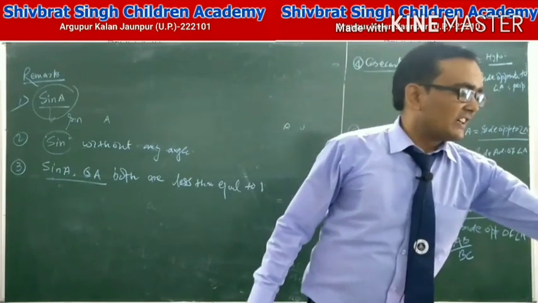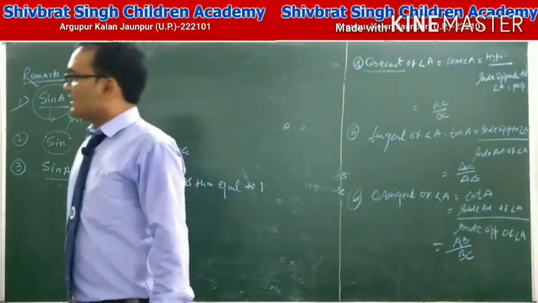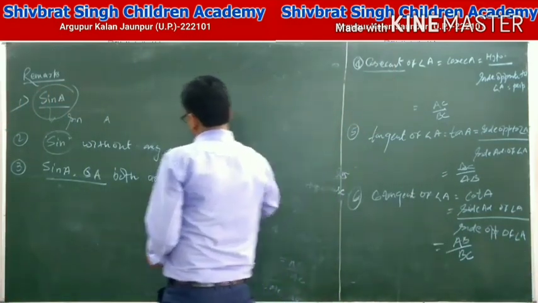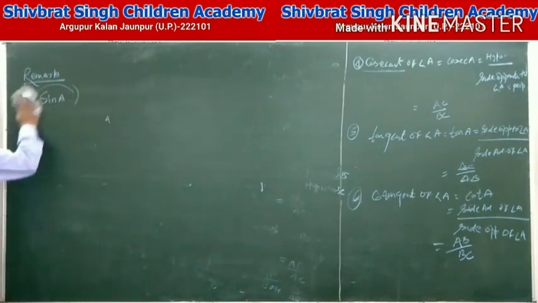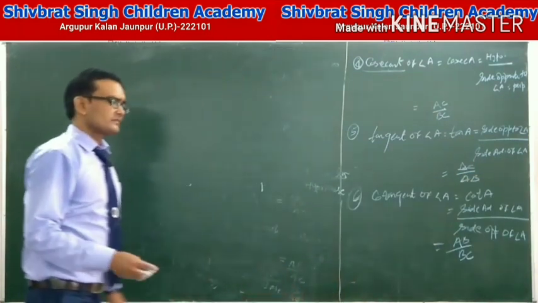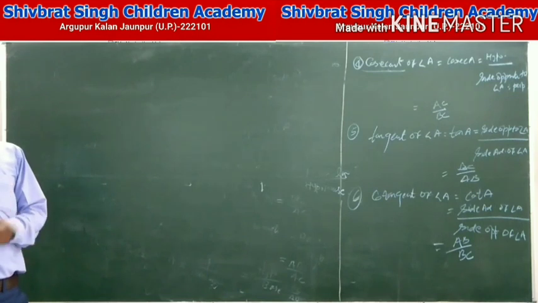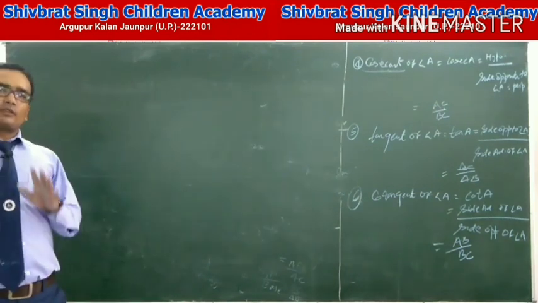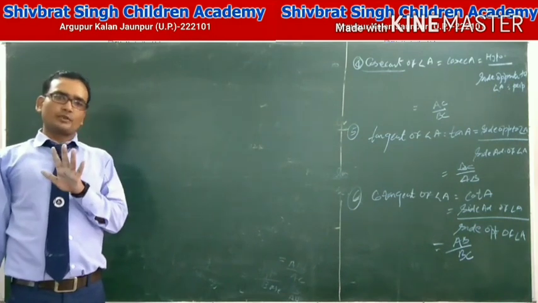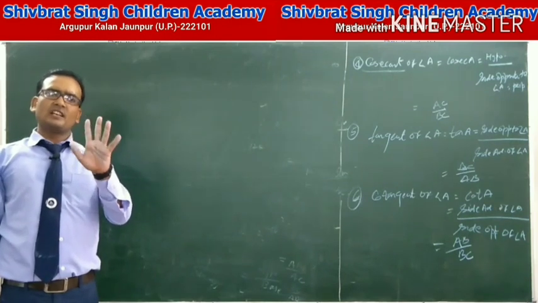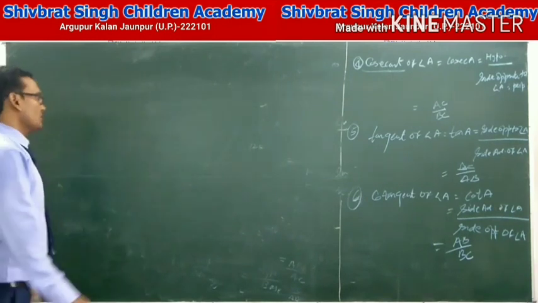Students, we discuss a question related to the trigonometric ratios. The first question is, given any trigonometric ratio, we find the other trigonometric ratios. Yes, we solve a question related to the trigonometric ratios: sin A, cos A, tan A, cot A, sec A, cosec A. Yes, students, we take a question.